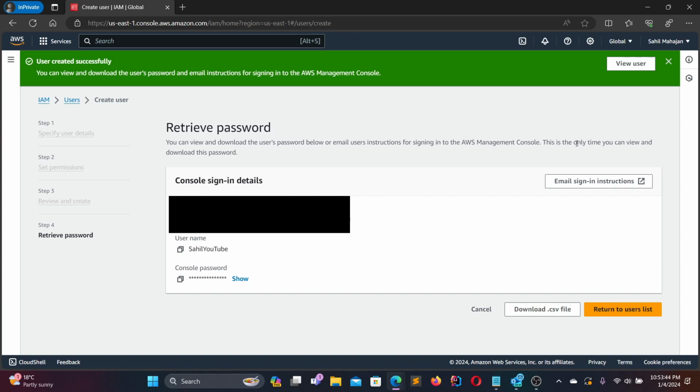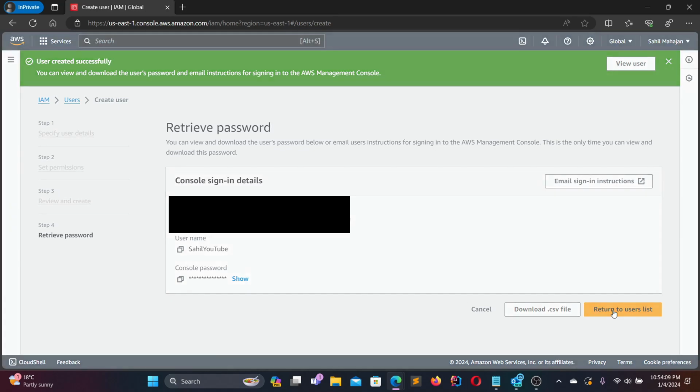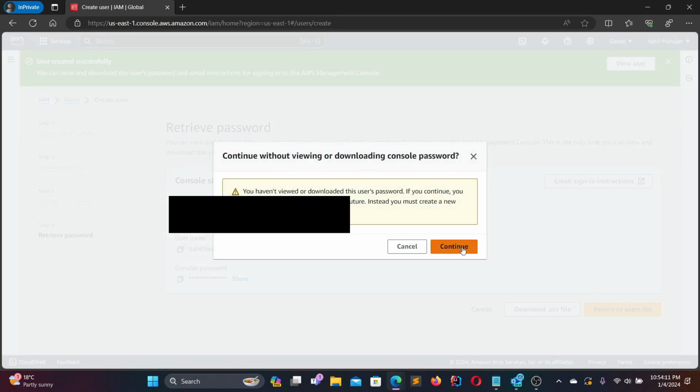This is the only time you can view and download this password. So my recommendation would be maybe you can email sign-in instructions to yourself or to someone, and also you can download a CSV file that will contain your username and password, in case you forget your password by the time you share it to the specified user, or if this user is for yourself, you have this password stored down. Now we're going to head to return.